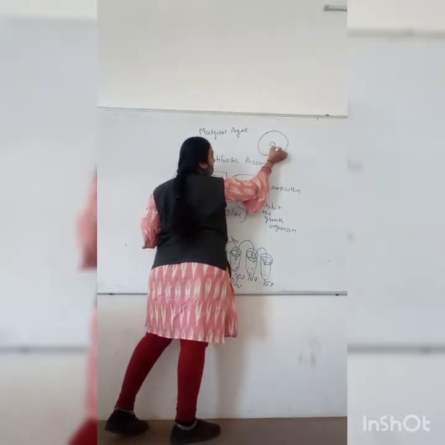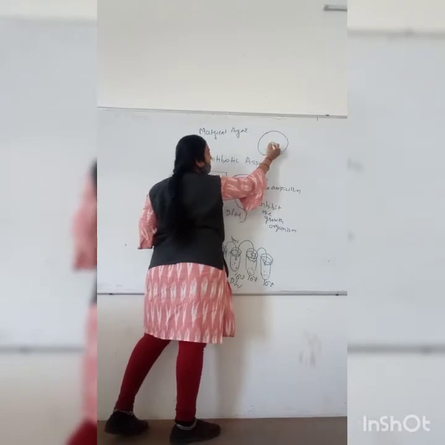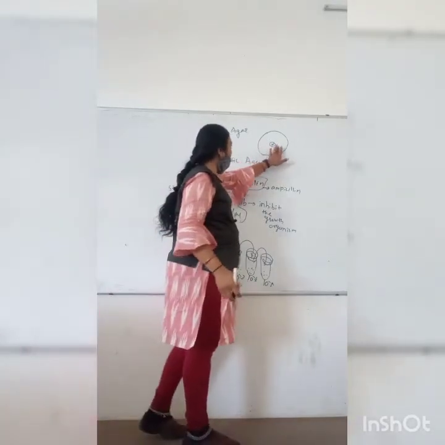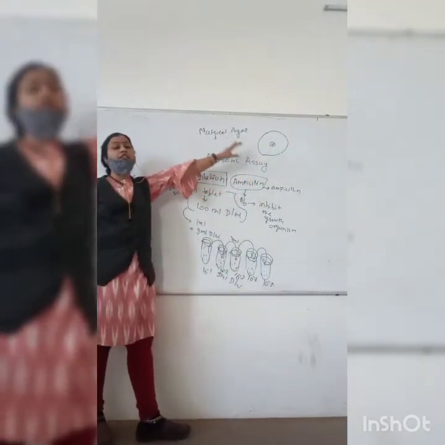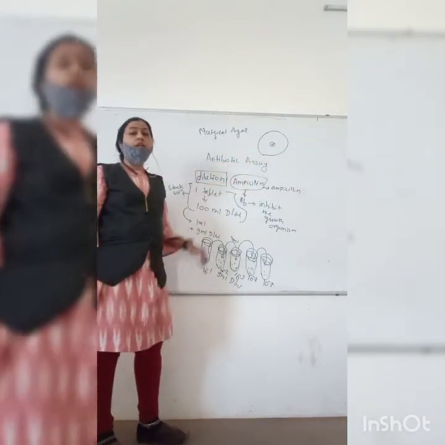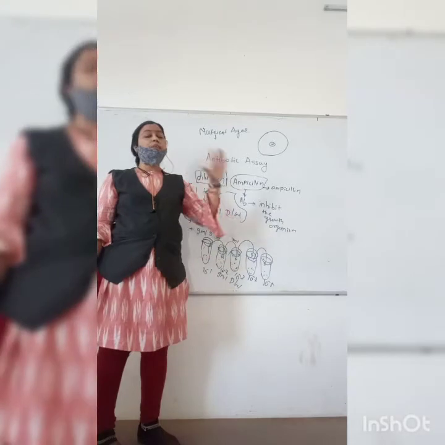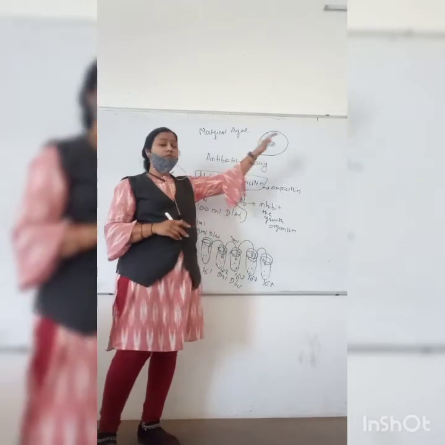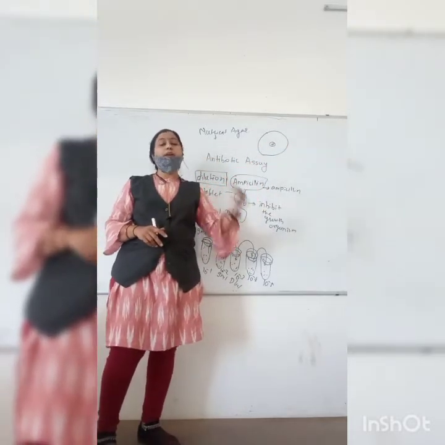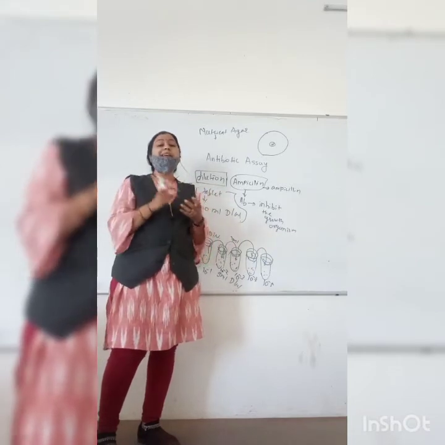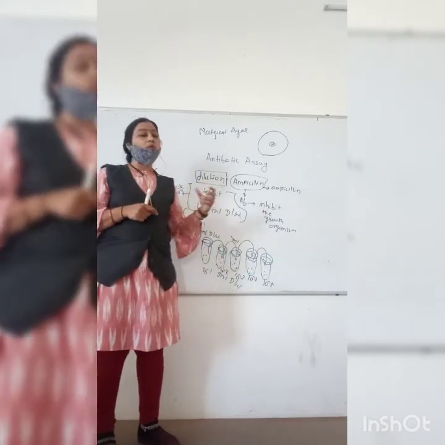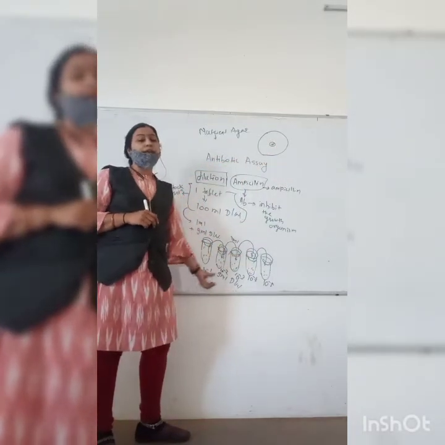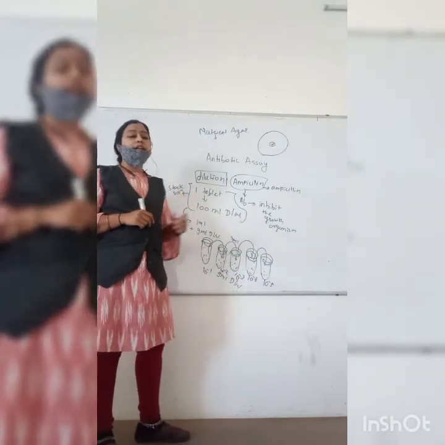Suppose 10 raised to minus 1. I added the solution here in the center of this cup or the well. So I fill this cup with the 10 raised to minus 1 solution. You can prepare more and more plates. Suppose 5 dilutions are there, then you can take 5 petri plates and perform the pour plate method 5 times and prepare a well or cup there, by taking out the agar and filling it with the solutions, that is 10 raised to minus 1, 10 raised to minus 2, 10 raised to minus 3, 10 raised to minus 4.